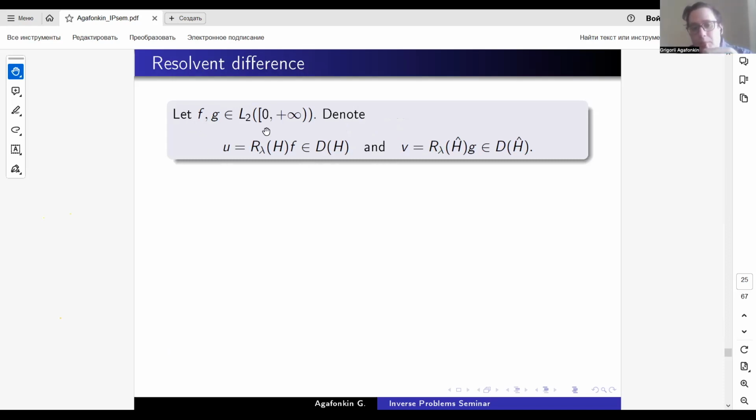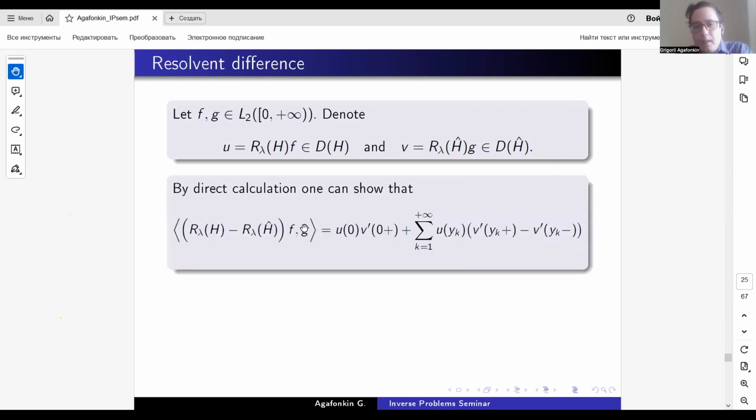So let f and g be from L2 on the half line. We denote u being the resolvent R lambda of h applied to f, from the domain of the operator h, and v is the resolvent R lambda of h hat, from the domain of h hat. By direct calculation, one can show that the quadratic form of the resolvent difference can be written in the following way. It is just the usage of the integration by parts formula and the exact forms of these operators. So I didn't put the technical details here.